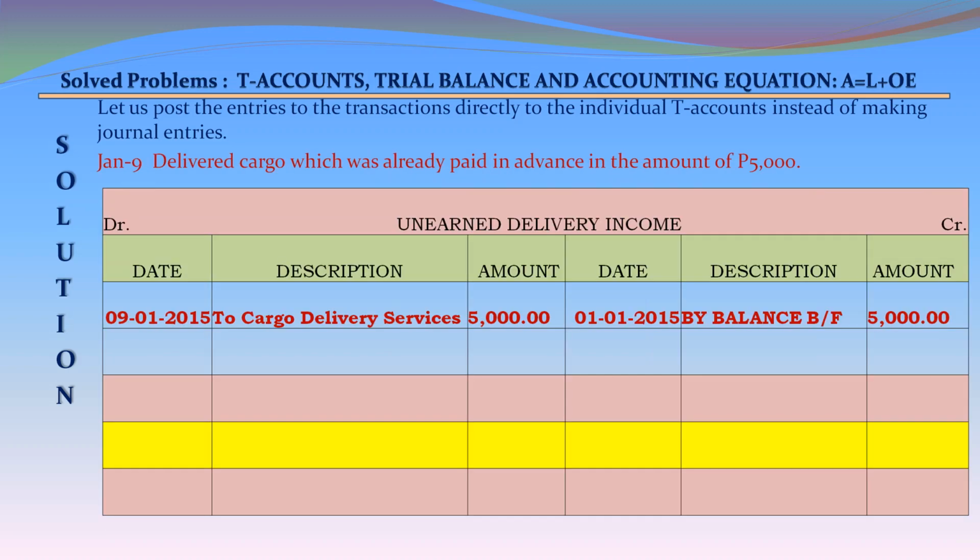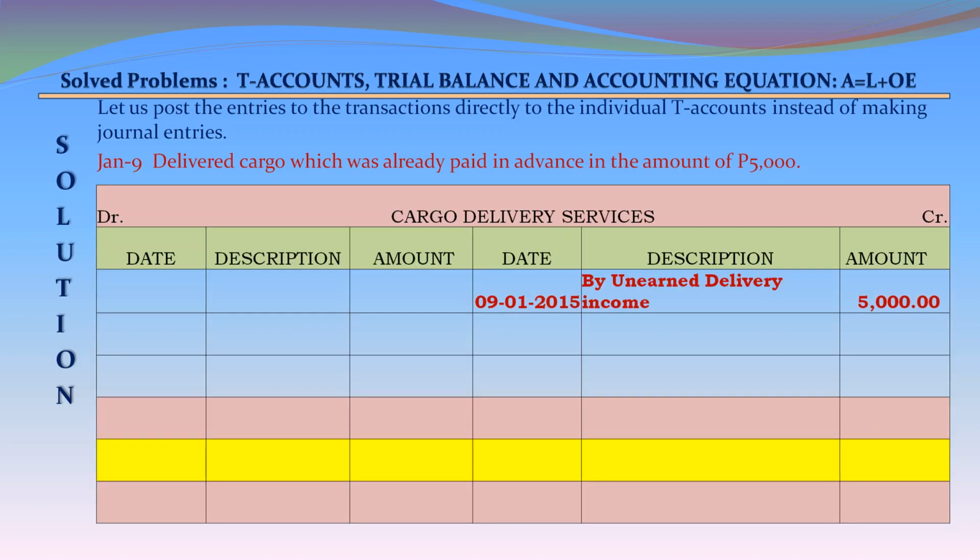January 9, delivered cargo which was already paid in advance in the amount of 5,000. Unearned delivery income on the credit side January 1 2015 by balance brought forward 5,000. On the debit side 9th January 2015 to cargo delivery services 5,000 debit. Cargo delivery services account by unearned delivery income 5,000, 9 January 2015.